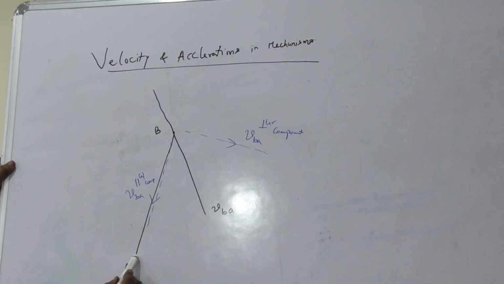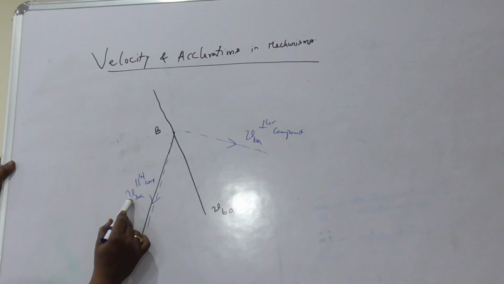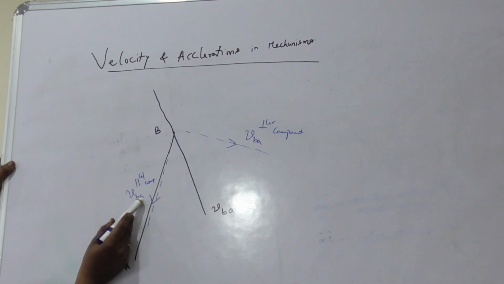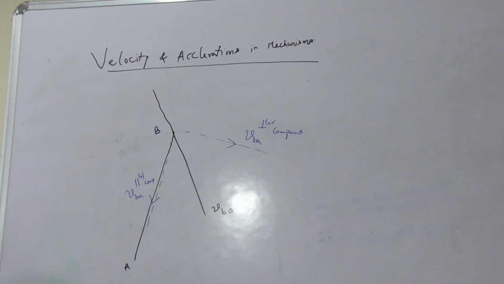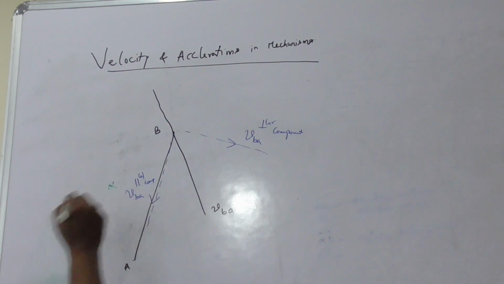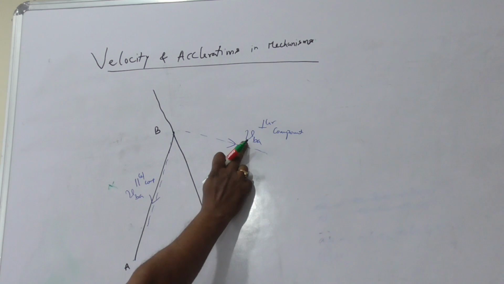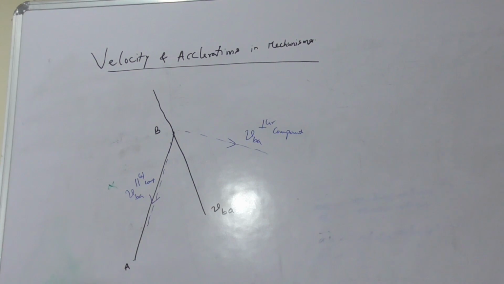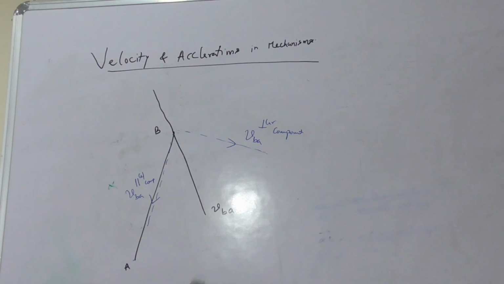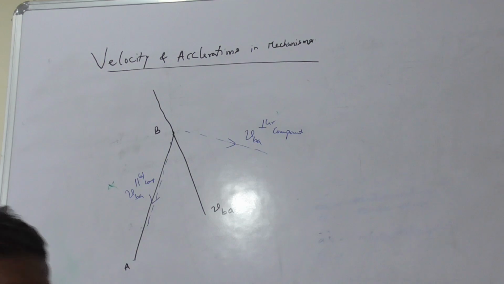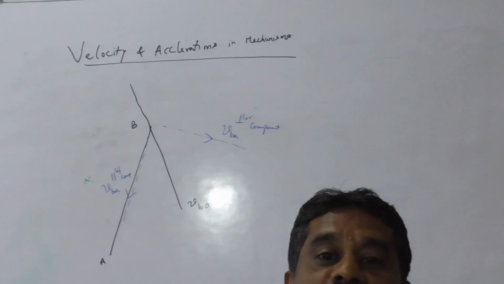The parallel component of velocity vector on the link AB means velocity of B relative to A. That means B is trying to move towards A. This is not possible because A and B are two points on the same link. Anytime the point B cannot move towards A. Similarly, the perpendicular component of velocity of B relative to A means B can move in this direction with respect to A. It is possible.